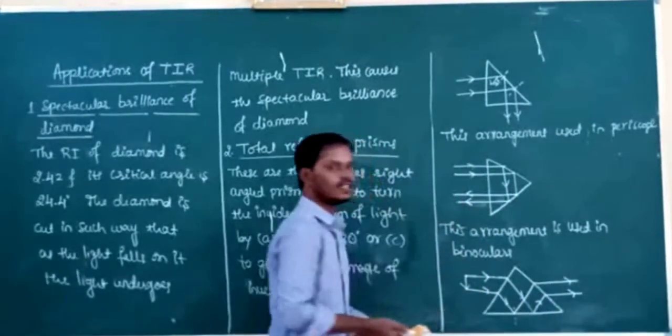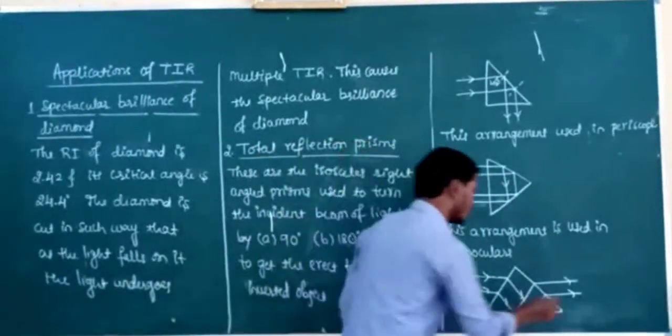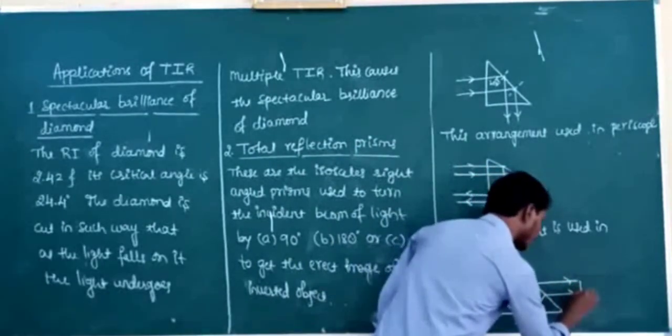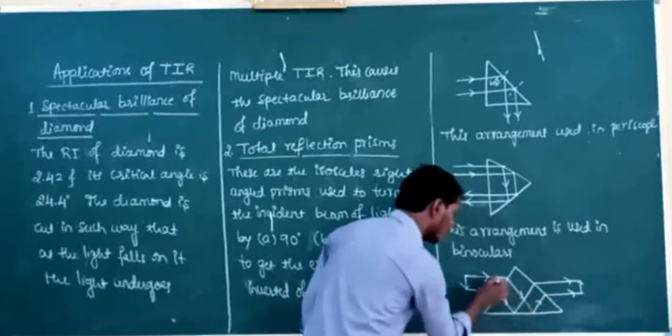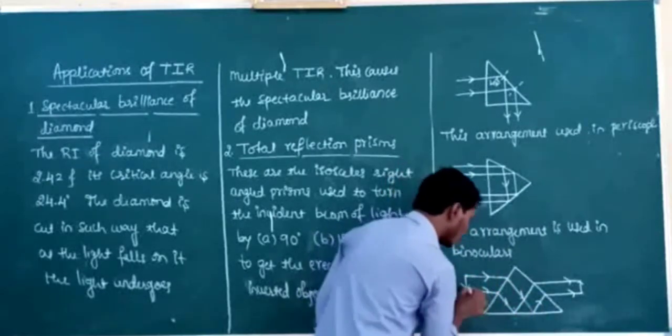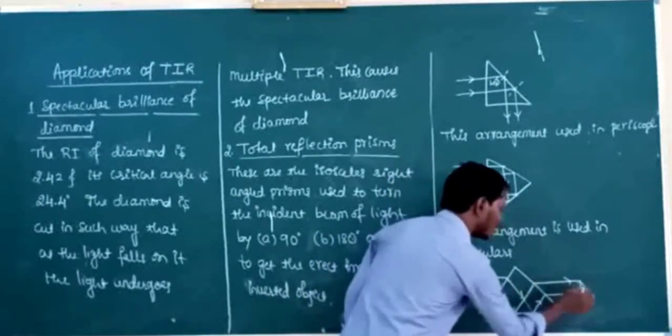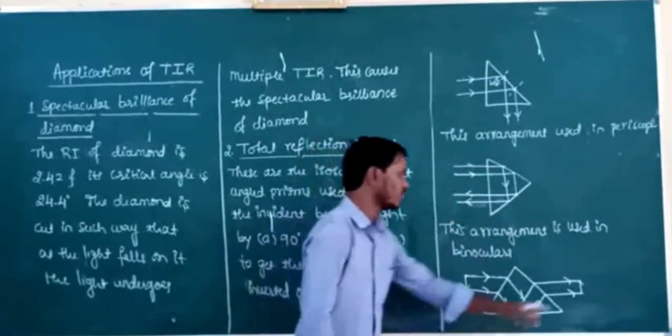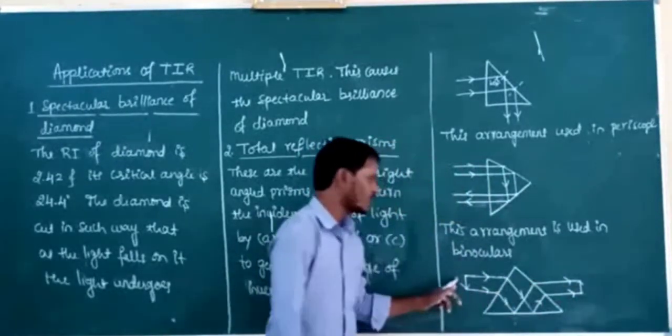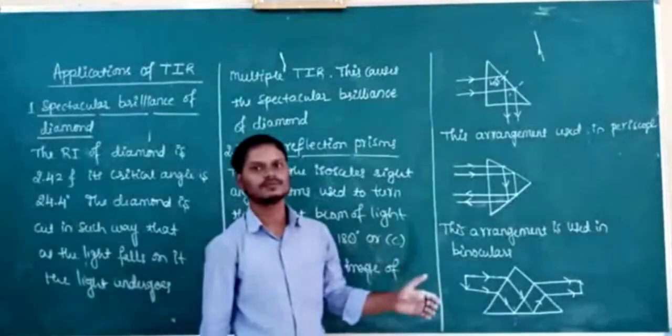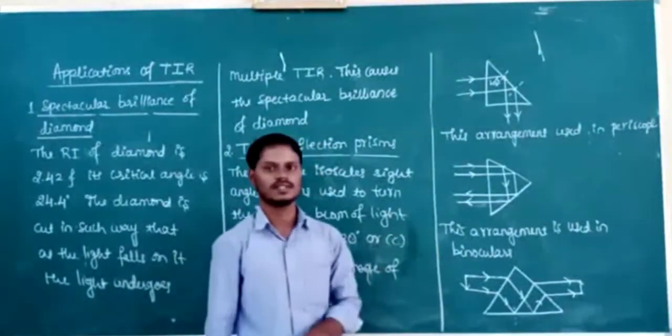So where will the head be formed here? Head will be formed here. It is head and it is base, because this ray from base of the inverted object and this ray from head of the inverted object, we will get the erect image of the inverted object by the total reflecting prisms.